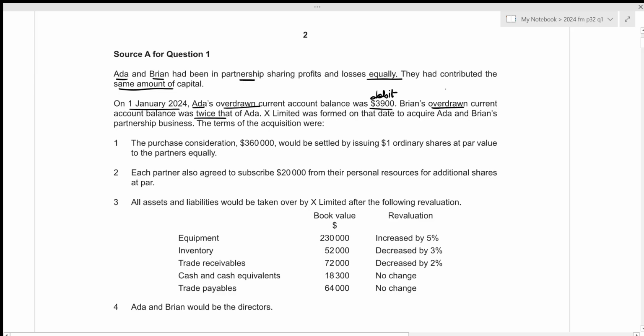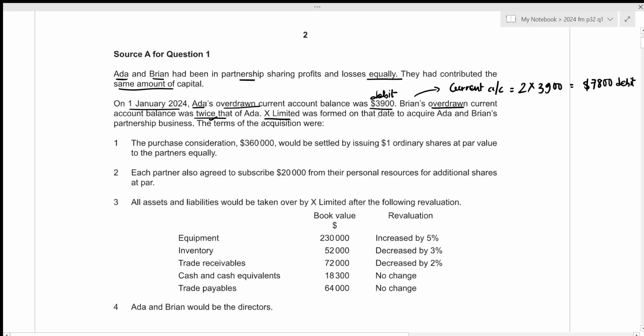So the first thing we're going to do is figure out the current account balance for Brian. We were told that the amount will be twice that of Ada. So that will be 2 times 3,900, which results in 7,800. And this will be on the debit side since it is overdrawn.